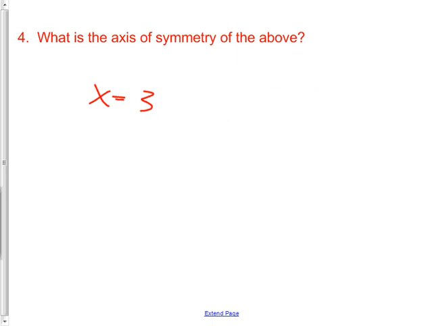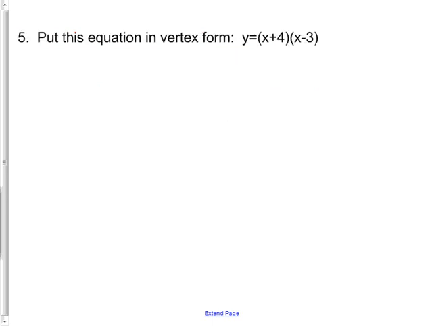Okay. Next kind. Vertex form. Wait a minute. Vertex form. That means I need to have the vertex. What gives me the vertex? Complete the square. Complete the square. How do I complete the square on that?